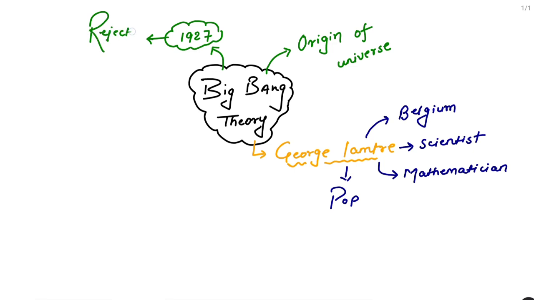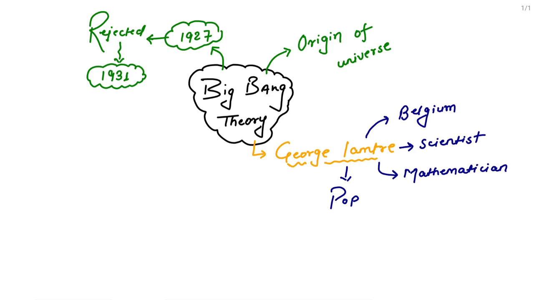They did not accept this theory, but later on, in 1931, the time came when this theory was accepted. So this is all about the history of the Big Bang theory.